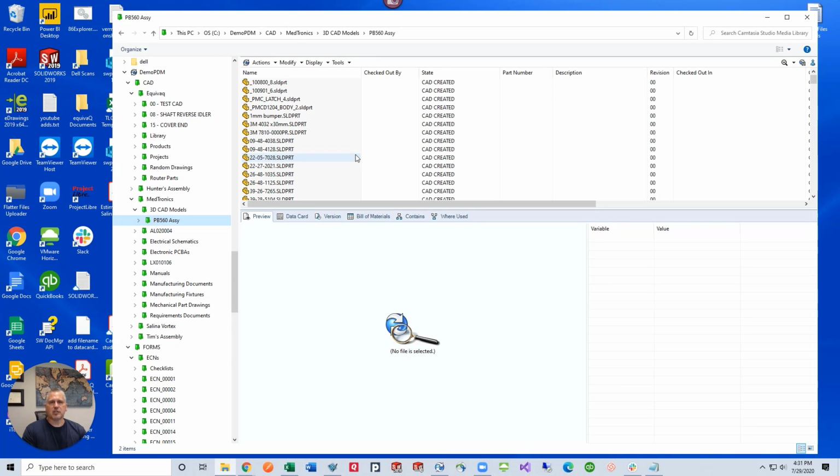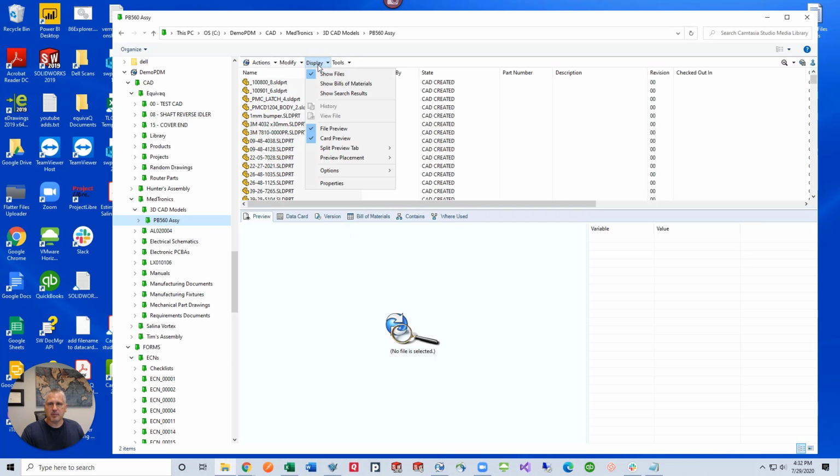Some of our customers have their widescreen monitors turned up in portrait mode so that they can read long lists of data or maybe write papers or proposals. We totally get that. Your user experience is different. One of your monitors might be in portrait mode and the other is in landscape mode. Here's how you can adjust your screen layout to help your user experience there. In this case, we've got all of our preview window down here, and we've got data card, version, bills of material that we've grown accustomed to working with.